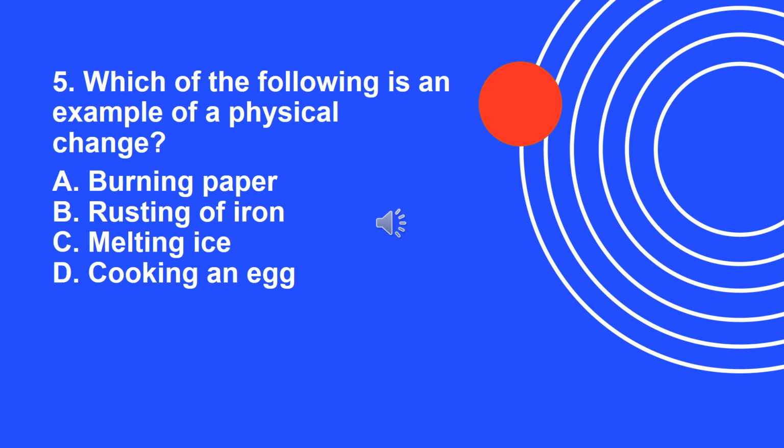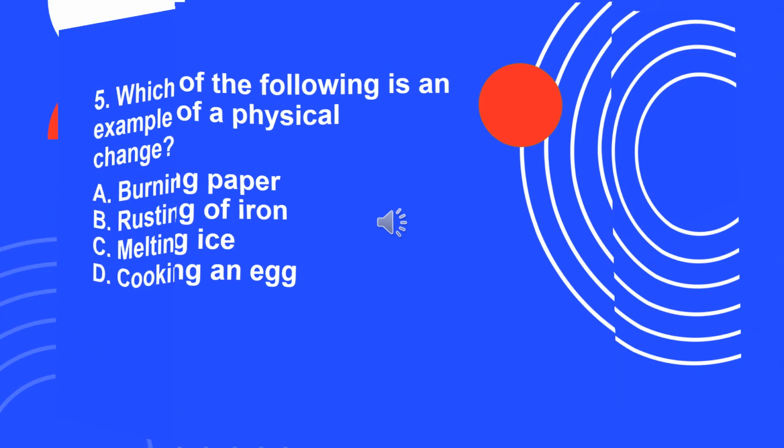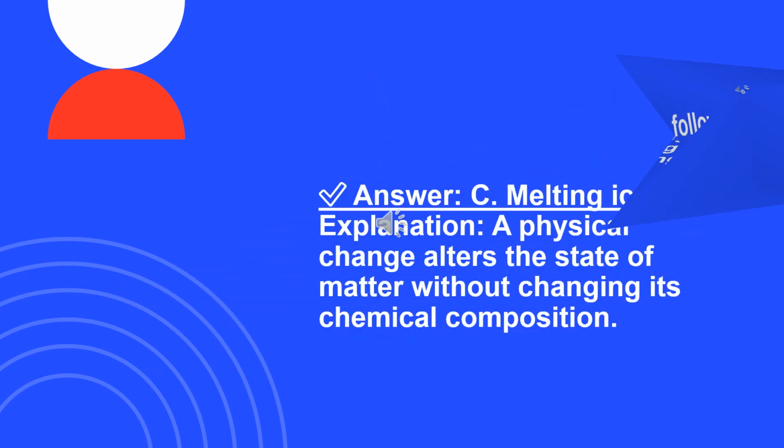Question number 5. Which of the following is an example of a physical change? A. Burning paper. B. Rusting of iron. C. Melting ice. D. Cooking an egg. The correct answer is letter C.